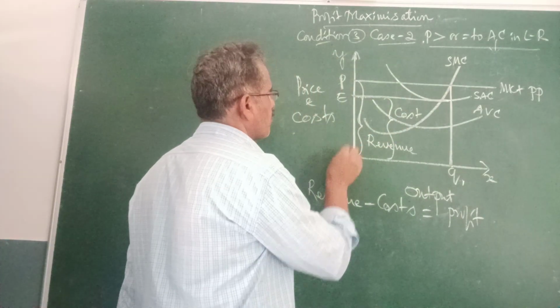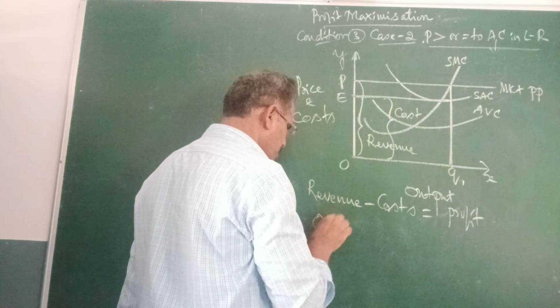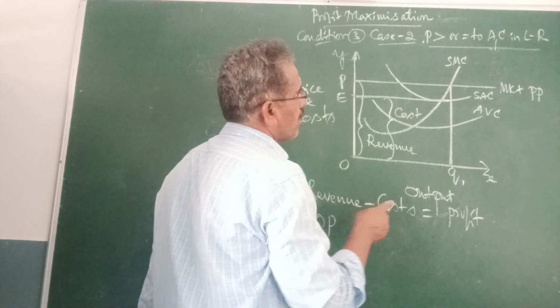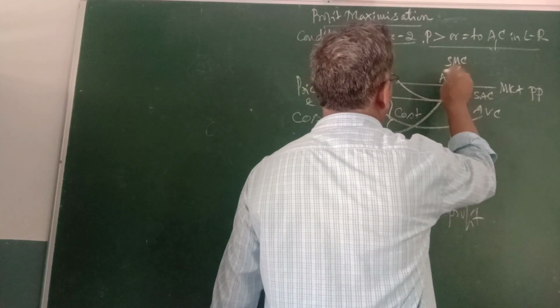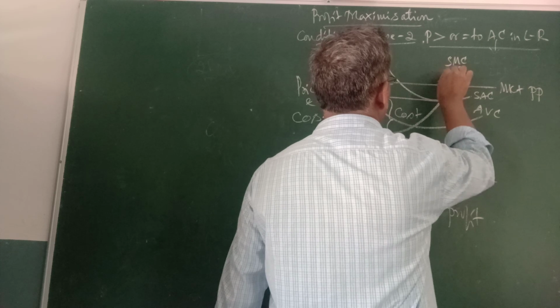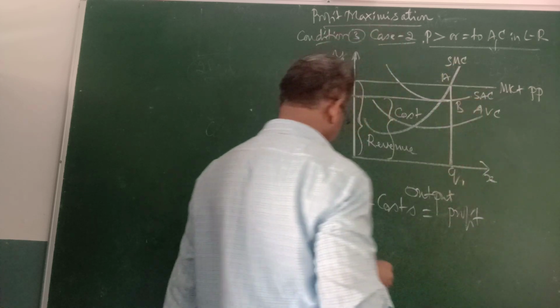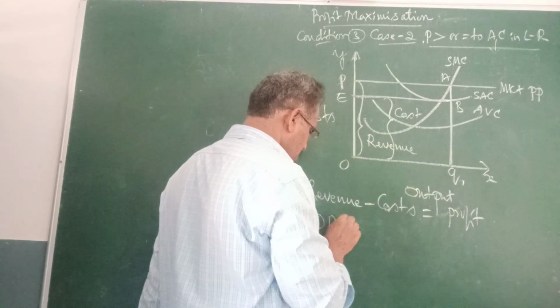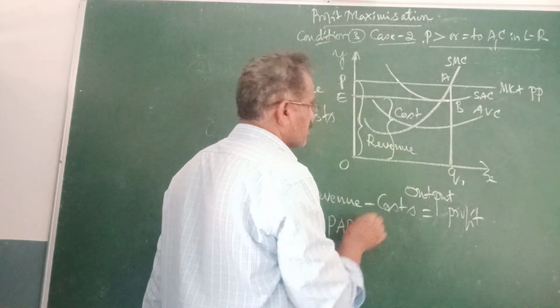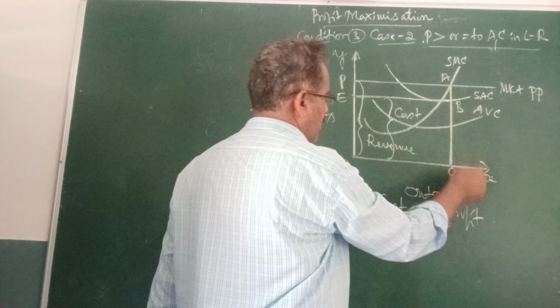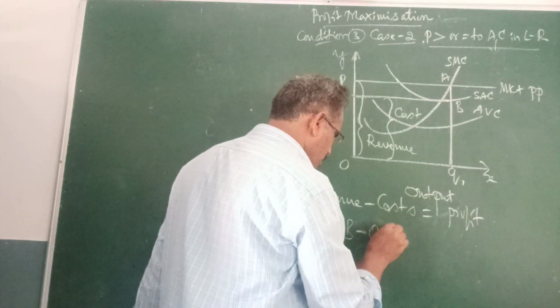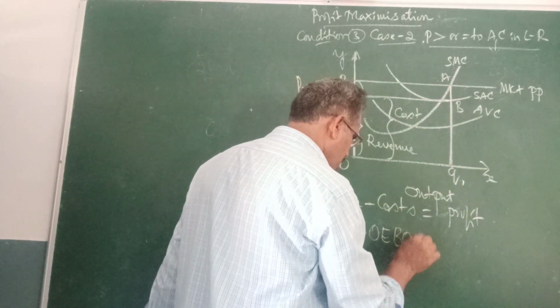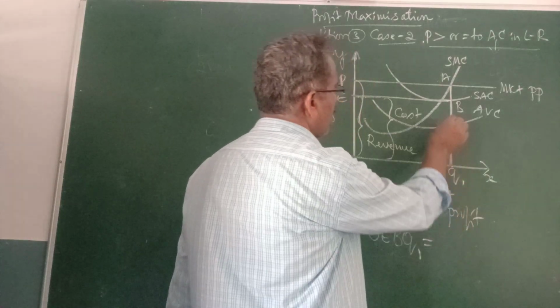The revenue is OP, OPAQ1, minus cost, which is OEBQ1. OEBQ1 is nothing but the profit.